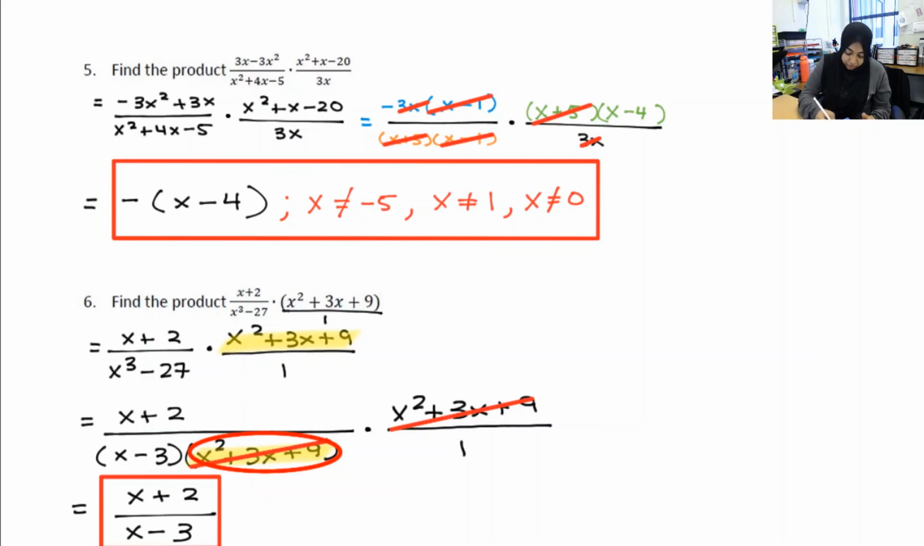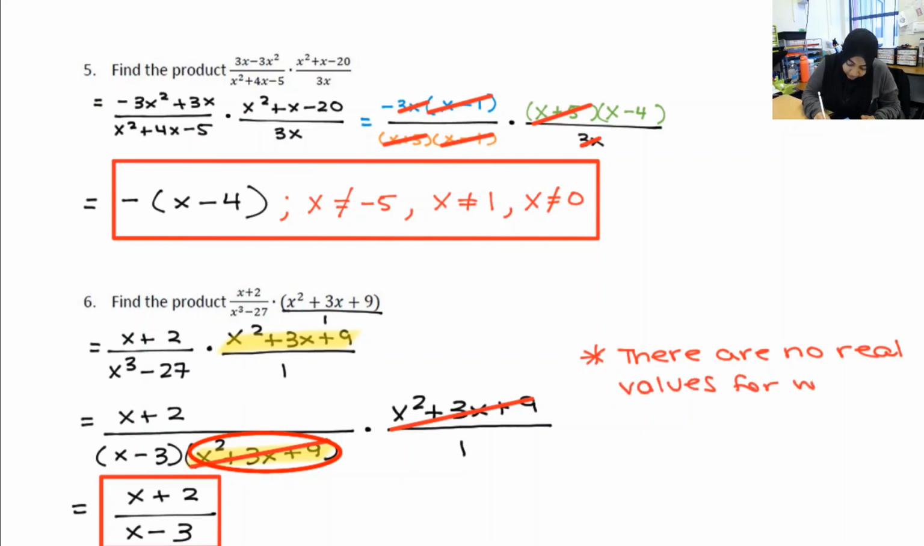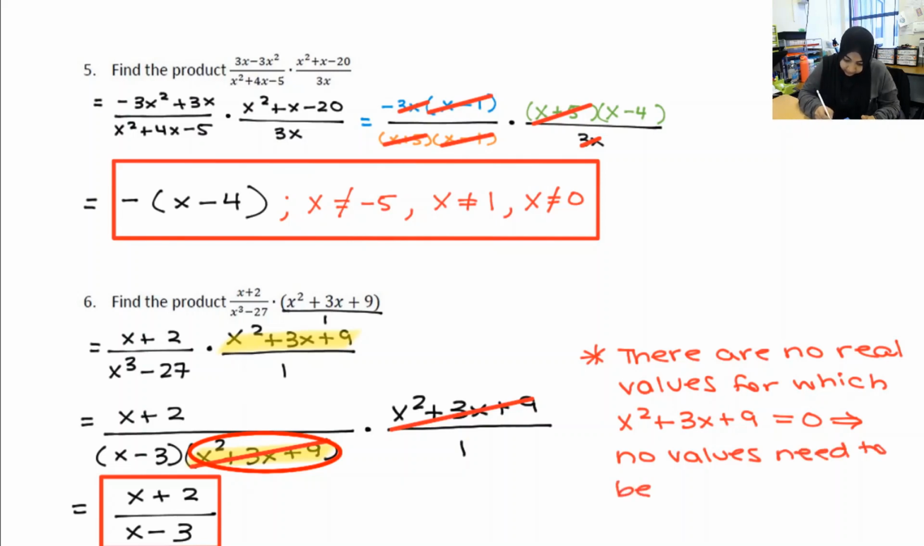Let's go ahead and write that as a note on the side. There are no real values for which x squared plus 3x plus 9 equals 0. Therefore, there is no restriction, or let's put, no values need to be excluded from the domain.